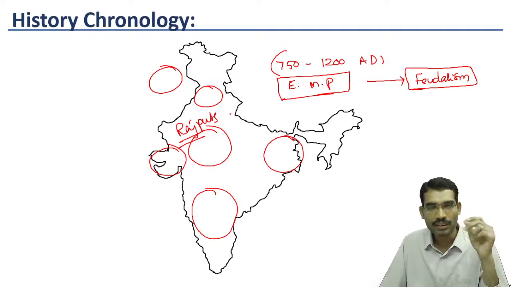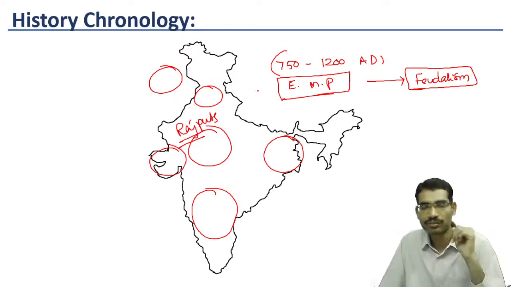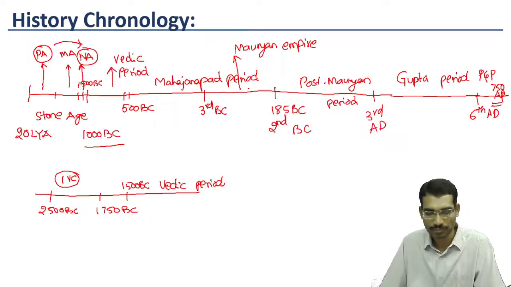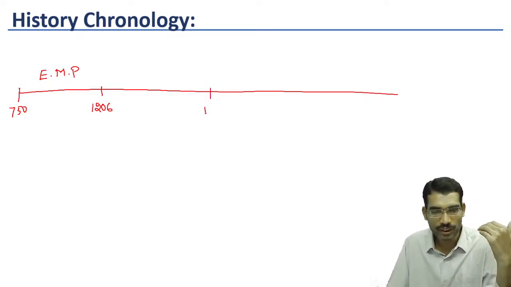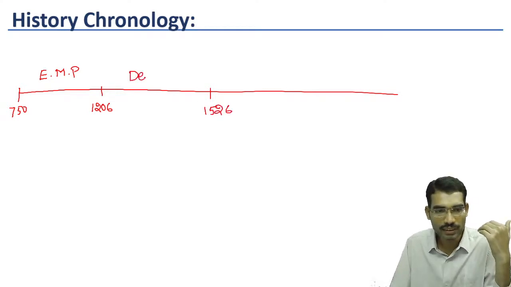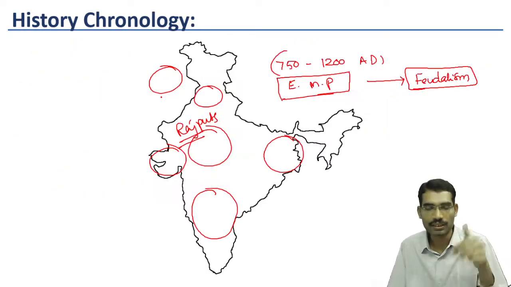After 1200, we see a new kind of establishment, that is the Delhi Sultanate period. After 1206, we are taking it till 1526. It is called the Delhi Sultanate period. What happened in this?